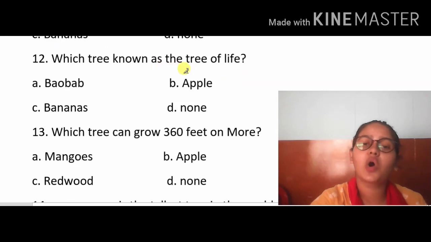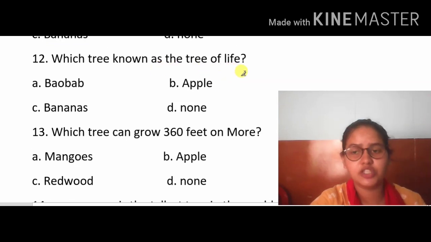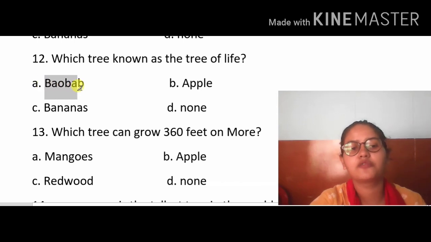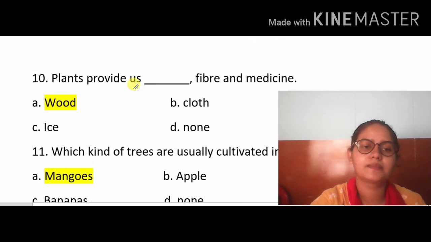Which tree is known as the tree of life? Apple, banana, or baobab? It's baobab. Okay, so the first A is correct.